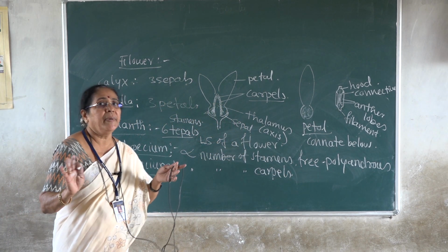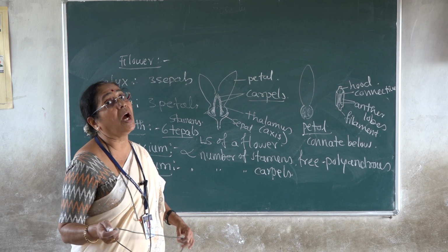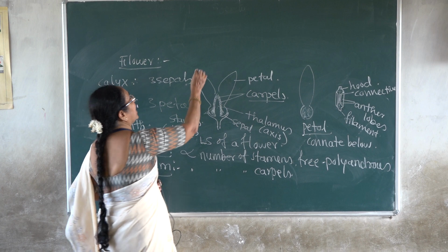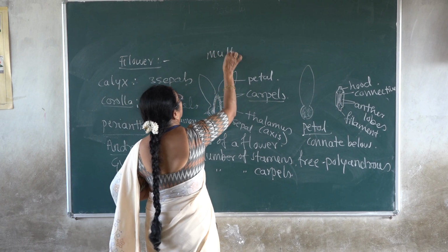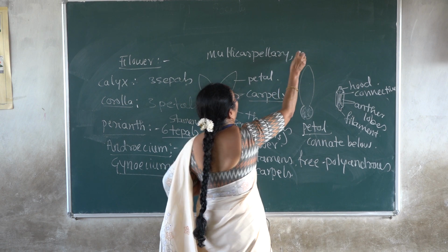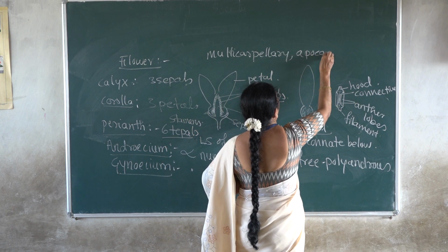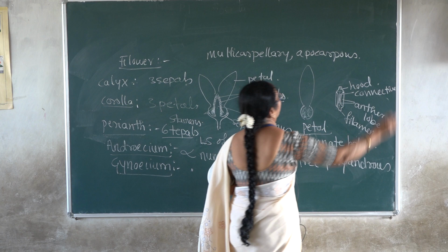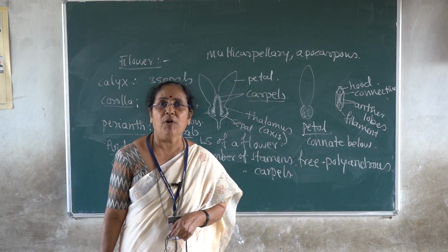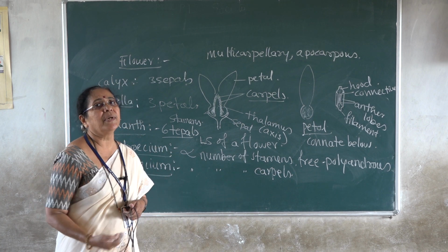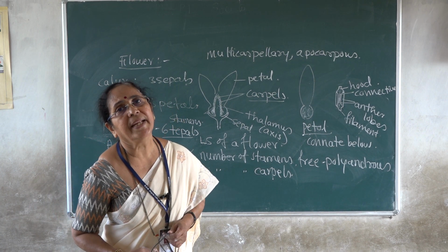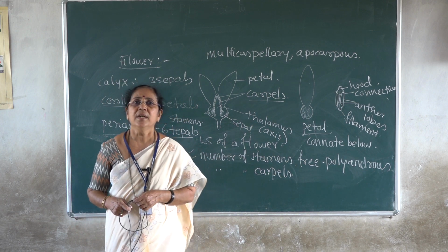They are all free from each other, so the ovary is called apocarpous. So the gynoecium is described as multicarpellary, apocarpous. Ovary superior, because all the carpels are placed on the thalamus, above it. Multicarpellary apocarpous, ovary superior.